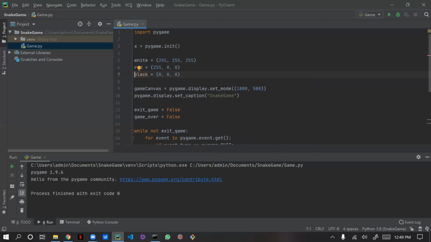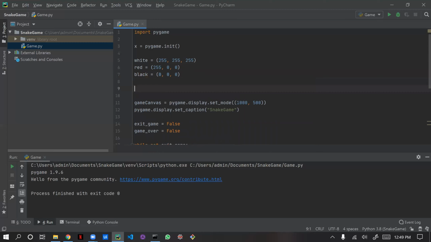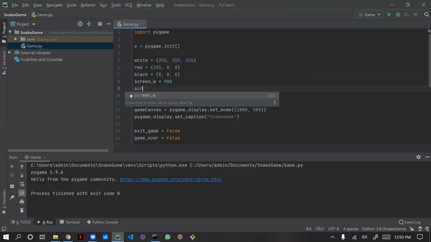Now I'm hard coding the value here, right? So I'm changing the hard coded value by using screen width. Sorry, screen spelling is wrong. No, it's correct only. Screen width is equal to, just consider I am giving some 900, because if you see that window is getting very big.